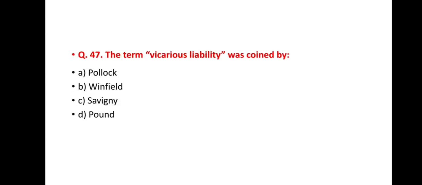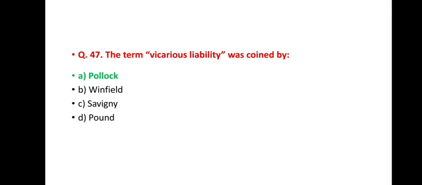Next question is question number 47. The term vicarious liability was coined by option A, Pollock. Option B, Winfield. Option C, Savini. Option D, Pound. And the correct answer is option A, Pollock.